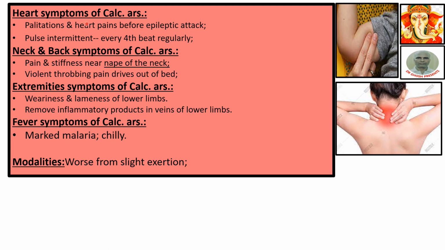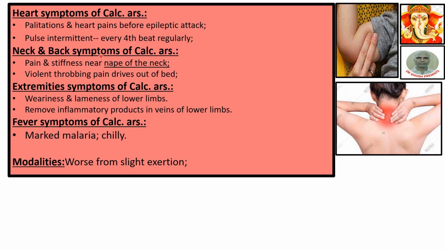Heart symptoms of Calcarea Ars. Palpitations and heart pains before epileptic attack. Before epilepsy, the patient feels pain in the heart. Pulse intermittent. Intermittent means some pulse beats are missing. Every fourth beat regularly is missing. If you feel the pulse of the patient, you can see that every fourth beat is missing.